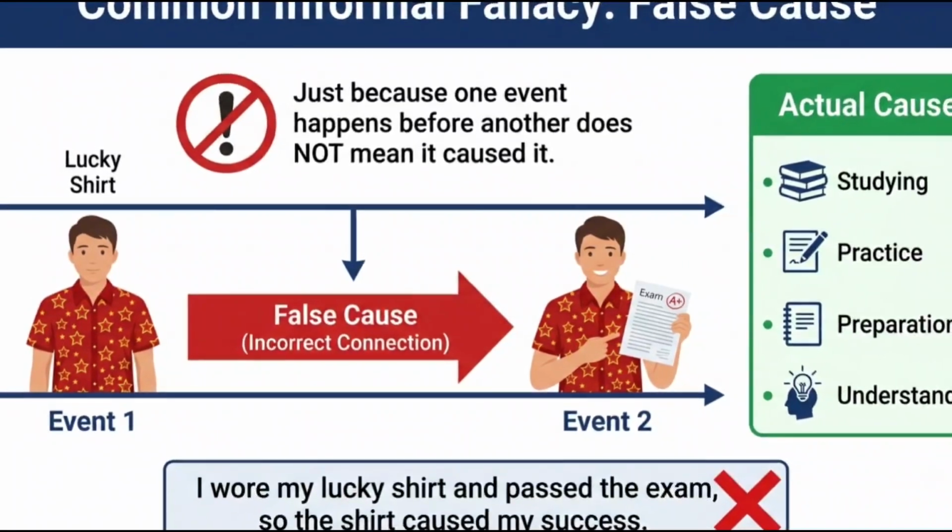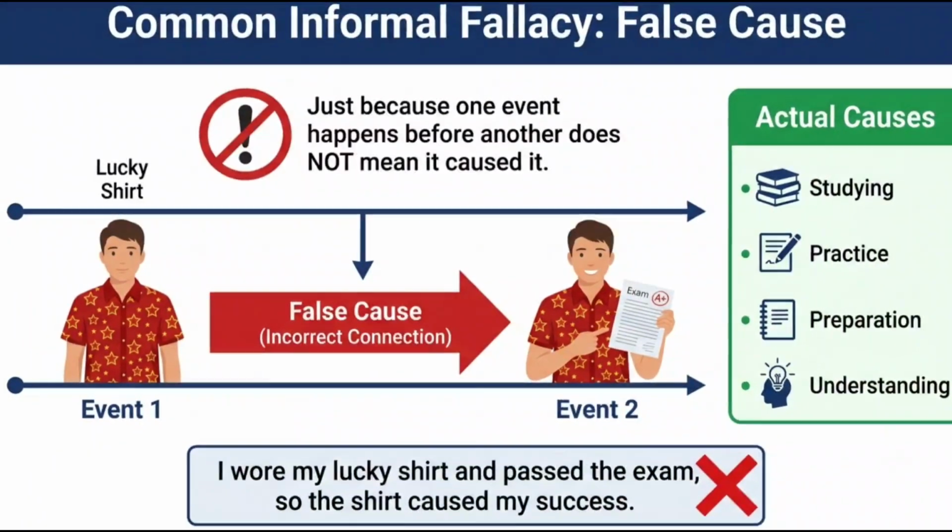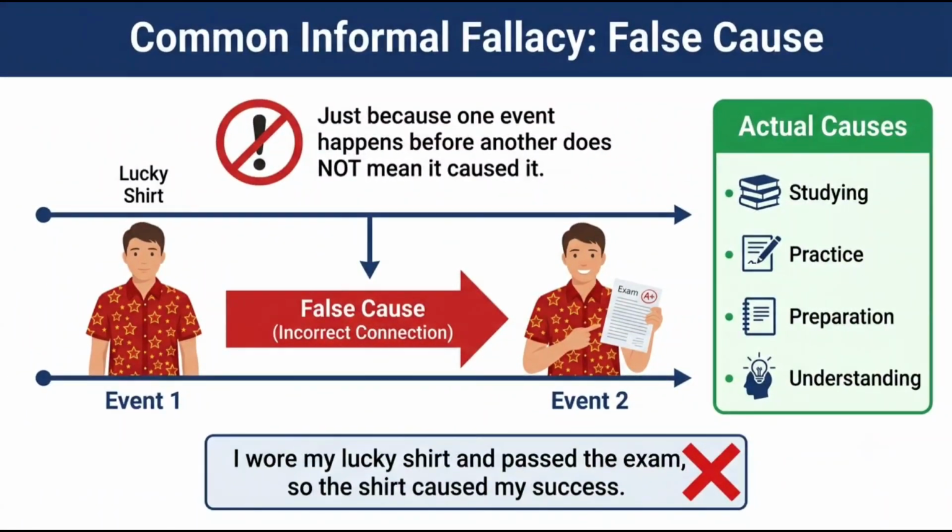The false cause fallacy assumes that because one event happened before another, the first event must have caused the second. For example, I wore a lucky shirt and then passed the exam, so the shirt caused my success. In reality, success may have come from hard work and preparation.